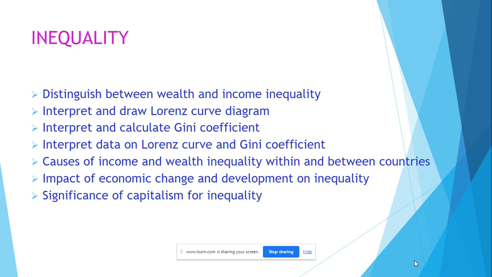The tax system within a country can impact income and wealth inequality. It depends how income and wealth are taxed within that country, and also redistribution via a welfare state and via benefits can spread this out more evenly. You can look at these inequalities inside a country, but then also between countries.